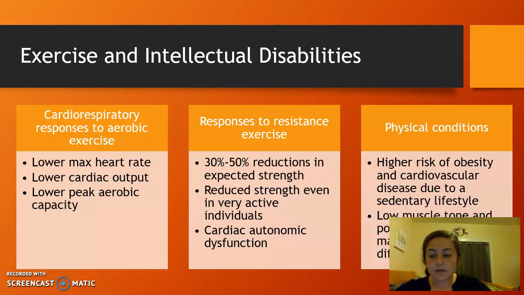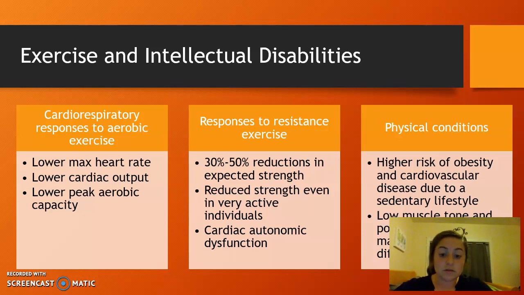Exercise and intellectual disabilities. So cardiorespiratory responses to aerobic exercise. They're going to have a lower max heart rate, lower cardiac output, lower peak aerobic capacity. So this all affects their respiratory endurance. And in aerobic exercise, they're just going to have a lot of lower things due to their heart.